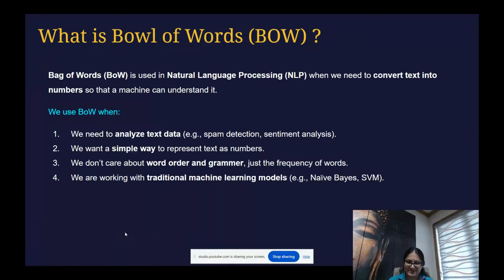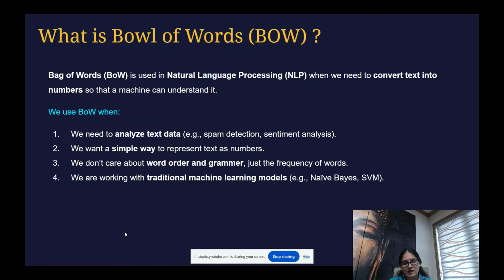You can use it to analyze your text data, like spam detection, sentiment analysis, if you want to represent the text as numbers, or when you don't care about the order of the words in a sentence. For example, if I write I love Python and Python love I, these are two different sentences. When you don't care about the order of the sentence, at that time you can go with this one.